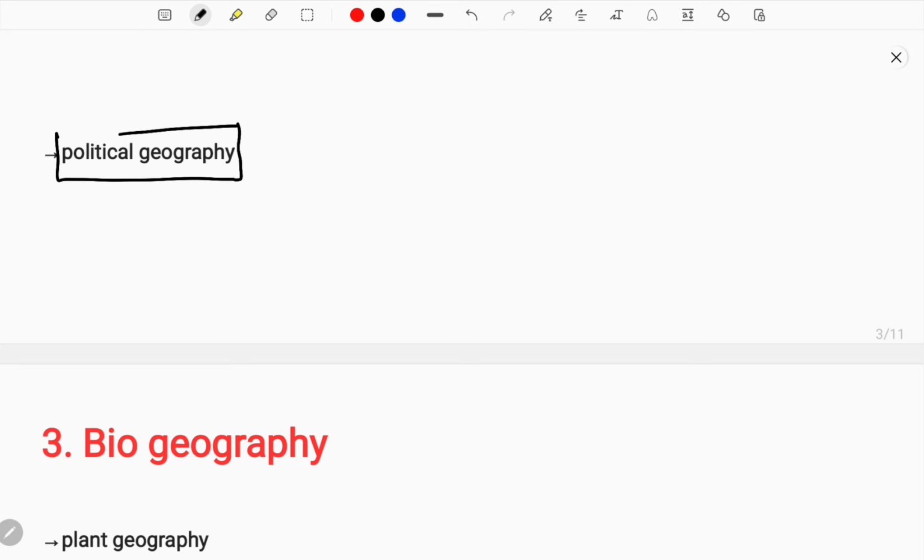The next point we study is political geography. Now, what is political geography? What are all the topics that we may study in political geography? First thing, political events. Many political events can change the geography, isn't it? Yes. India and Pakistan have divided into two countries. Previously, in British India, India and Pakistan were together. Now we are geographically divided. Why? Because of a political event. In 1947, we were divided into two countries. So this political event has divided the two countries.